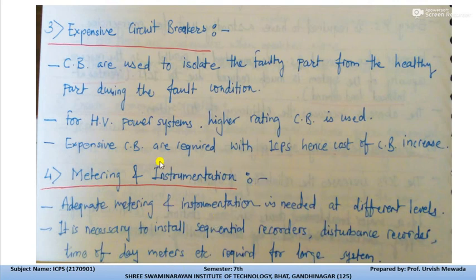These are the metering instruments, and the expense of these metering instruments becomes more whenever we use an interconnected power system, because it will monitor all the generating stations, the contingency of all the generating stations which are connected with the main, or we can say local, generating station.